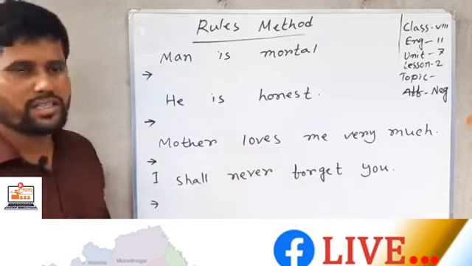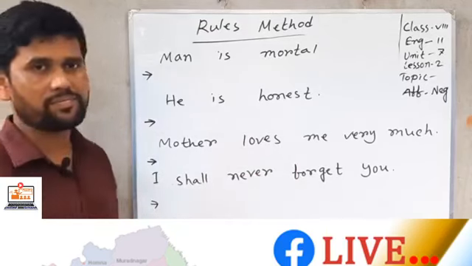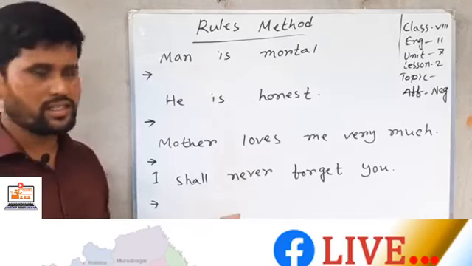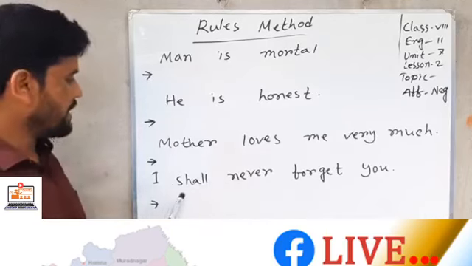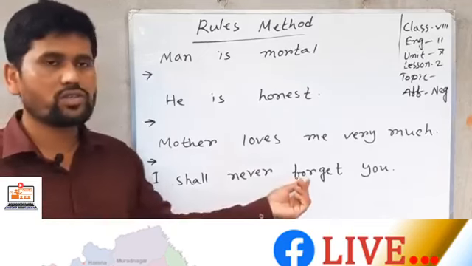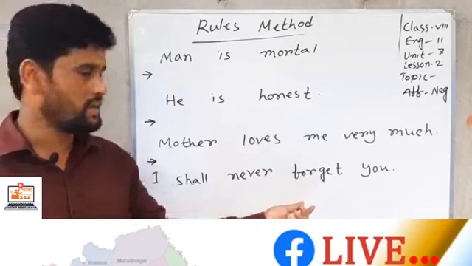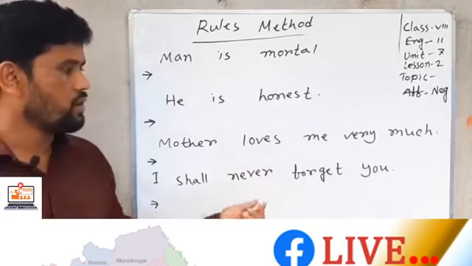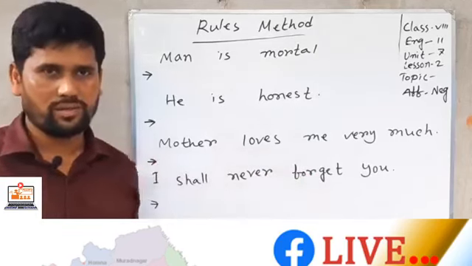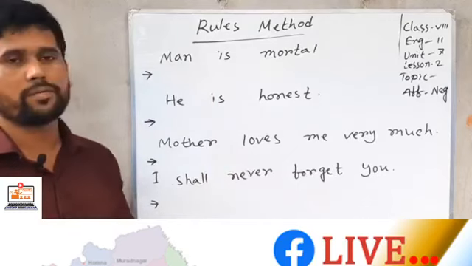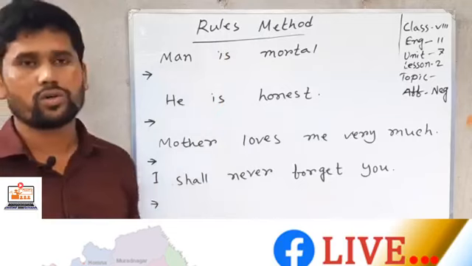And I also mention to you that if you find never, it's a negative sentence, we can use always instead of never. So I shall always, and you should use the opposite word. Forget, the opposite word is remember. So I shall always remember you. By doing only two things, we can change affirmative to negative according to the rules method.